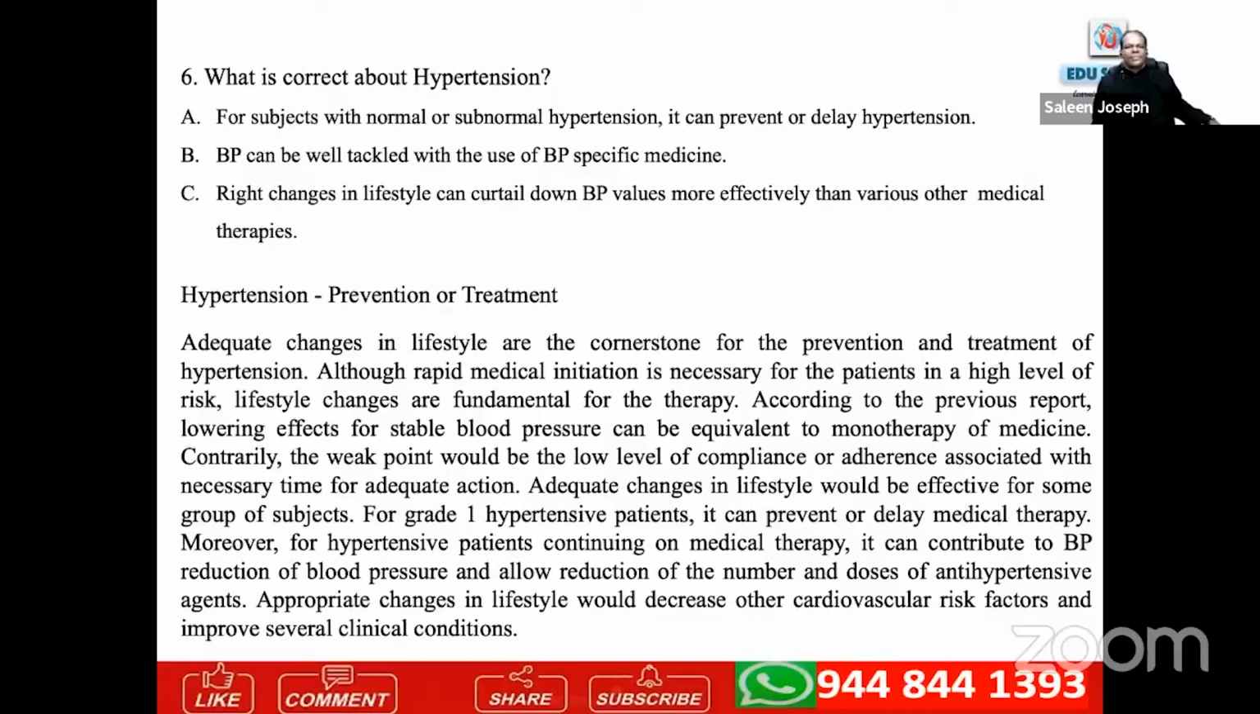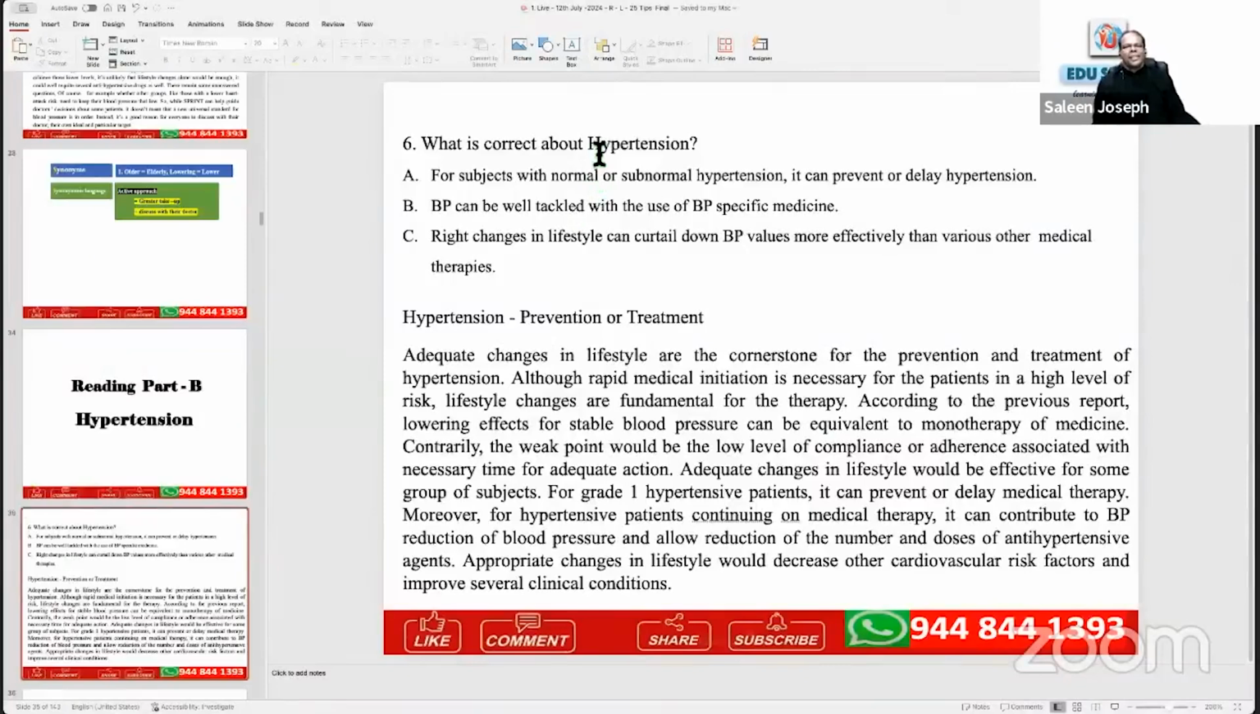What is correct about hypertension? Option A, for subjects with normal or subnormal hypertension, it can prevent or delay hypertension. Option B, BP can be well tackled with the use of BP-specific medicine. Option C, right changes in lifestyle can curtail down BP values more effectively than various other medical therapies. Paragraph, hypertension, prevention or treatment. Adequate changes in lifestyle are the cornerstone for the prevention and the treatment of hypertension. First sentence, only one sentence.